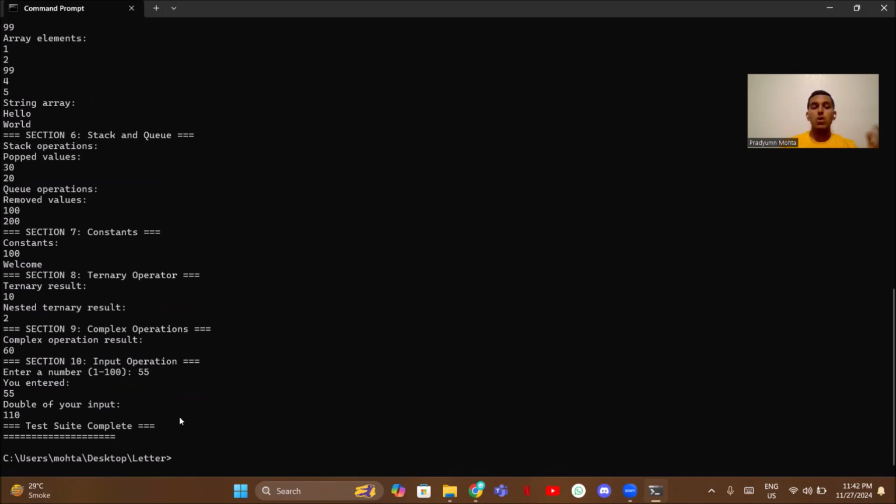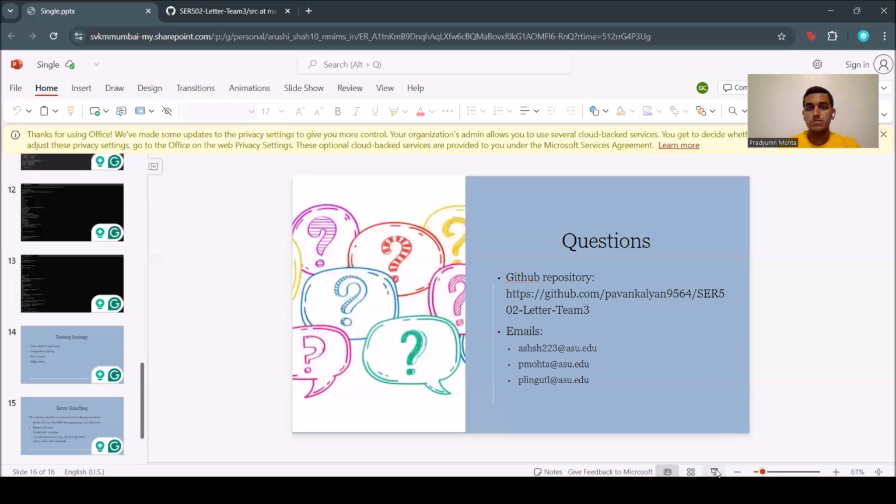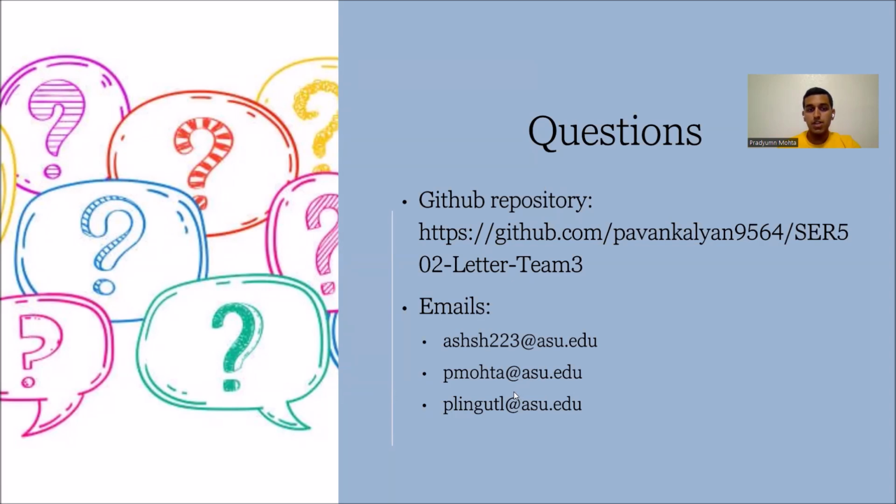Similarly, you can test all the separate features with all the test cases which we have provided in our repository. Here is the link of the repository and the emails of each of us.